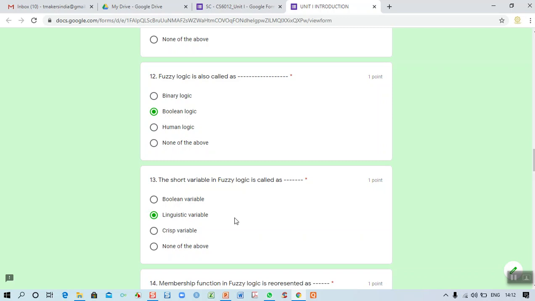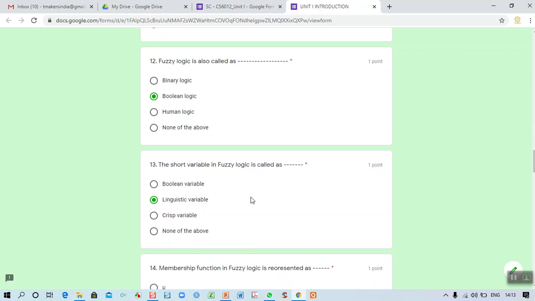So values such as 0.2, 0.4, 0.8, 0.9, 0.25 are called linguistic variables. The value which lies between 0 and 1 is called a linguistic variable. That variable is also called the short variable in fuzzy logic.